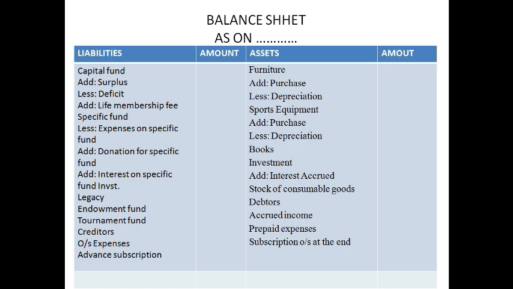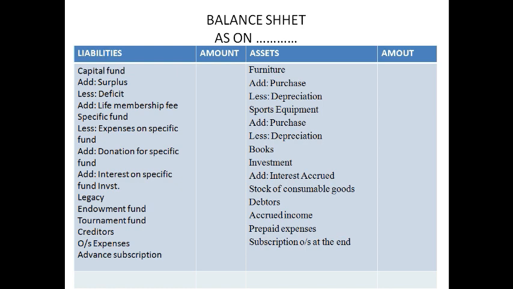You find some other liabilities also, like life membership fee, that is also added to capital fund. Then there is specific fund. Specific fund means any fund which is received for a particular purpose. Therefore, it is a liability and will appear in the balance sheet. Any expenses of specific fund will be subtracted from that only, or any donation received for specific fund will be added back to the concerned specific fund. Any interest received will also be added to it. Then legacy, endowment fund, tournament fund, all those things will be shown on the liability side.